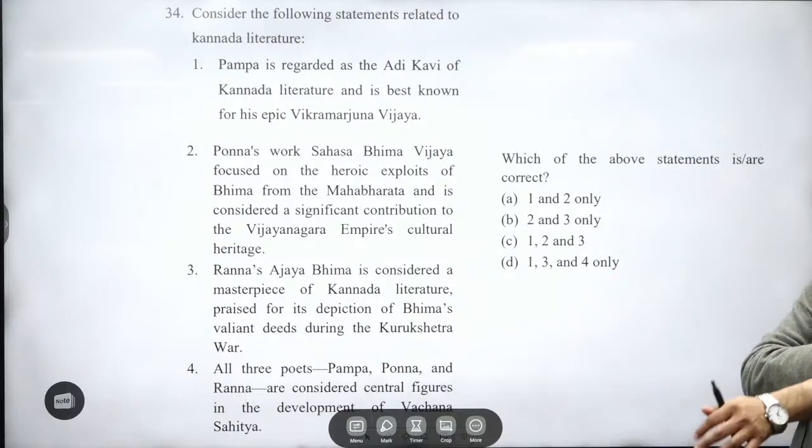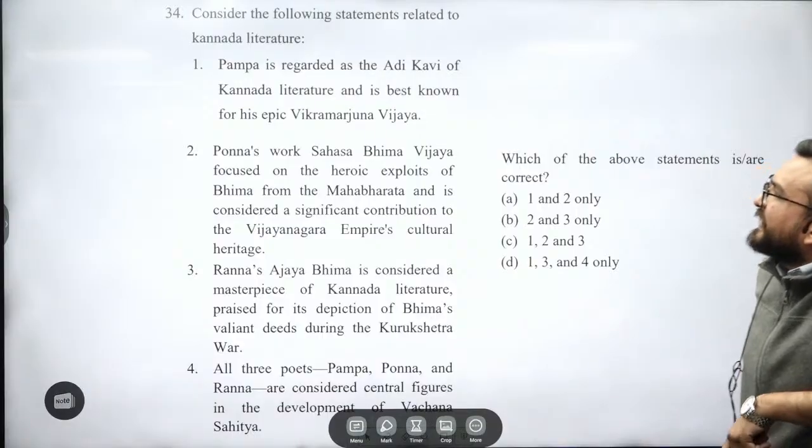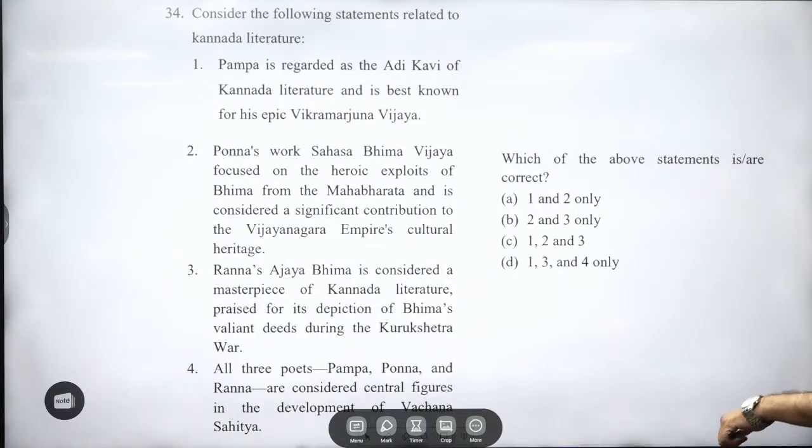34, an important question based on scholars. Pampa is regarded as the Adi Kavi of Kannada literature and is best known for his poem Vikramarjuna Vijaya.